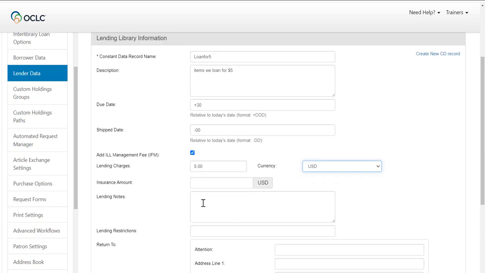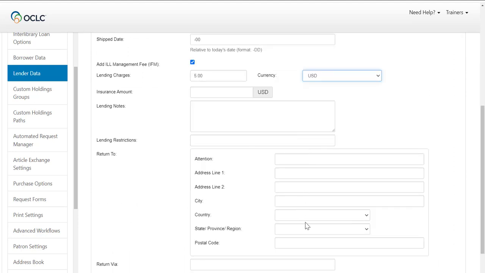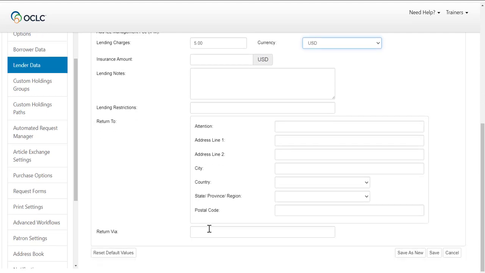You can add any lending notes or lending restrictions. Then enter the address you want these items to be returned to and the preferred method, your courier. After that, click the Save as New button to save the constant data as a lending library.